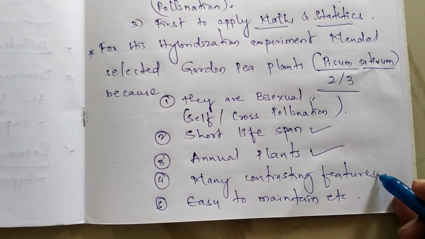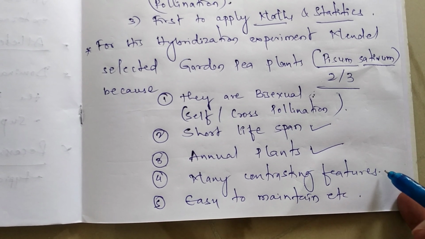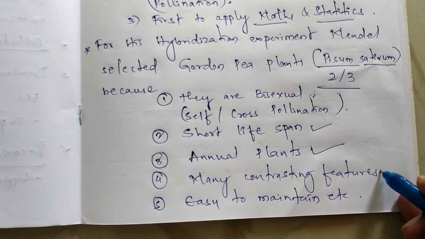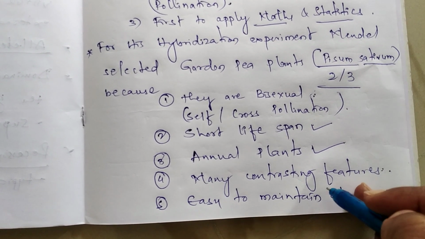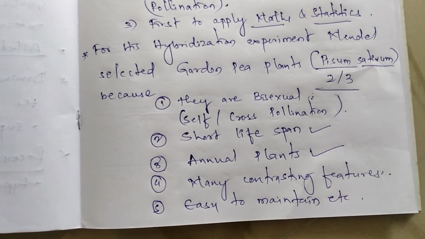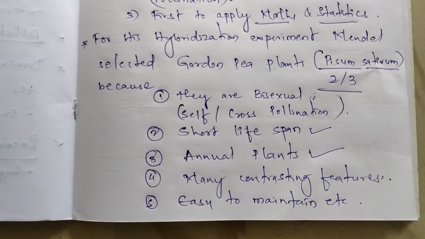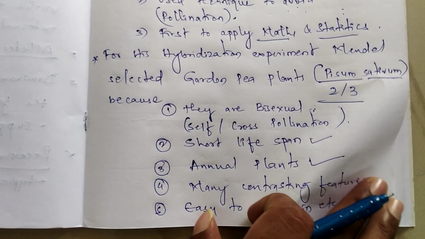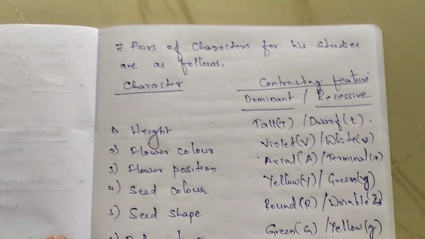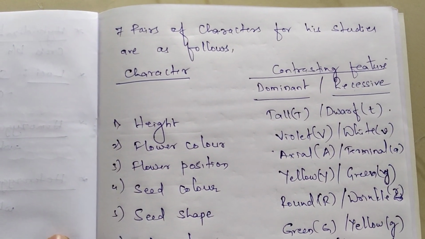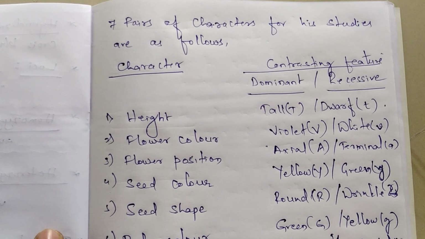Next, many contrasting features are observed among these garden pea plants. That is also one more reason for selecting this one. And ultimately, they are very easy to maintain. These are a few of the characteristics. That's why he selected these garden pea plants for his experiment, right? So for his experiment, he selected 7 pairs of characters.